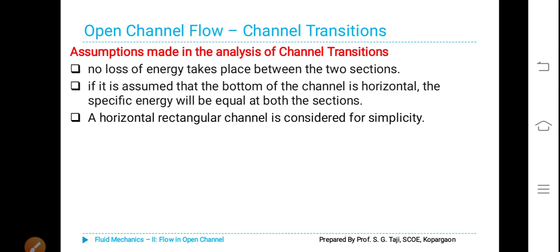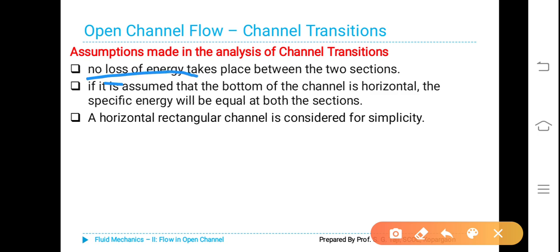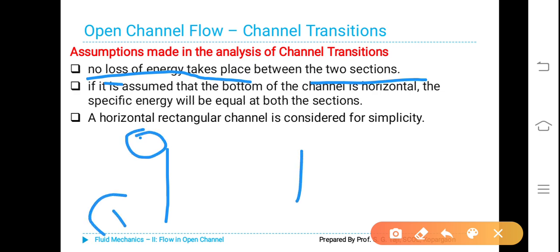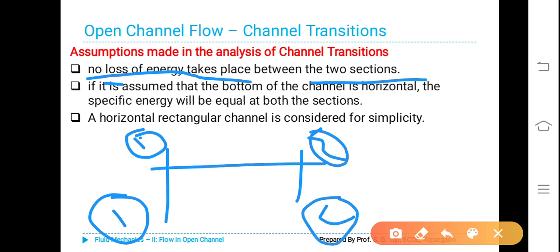Assumptions made in the analysis of channel transitions. Usually the following assumptions have to be made for the purpose of analysis in case of transitions. No loss of energy takes place between the two sections. Suppose you take any two sections, section 1 and section 2, in an open channel, the loss of energy should not take place.